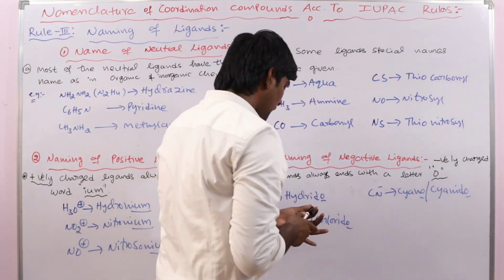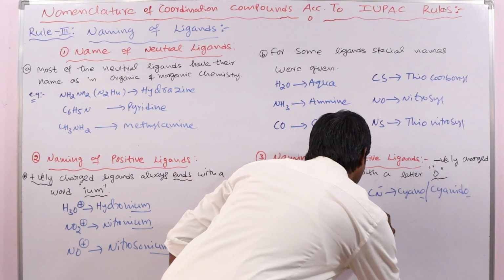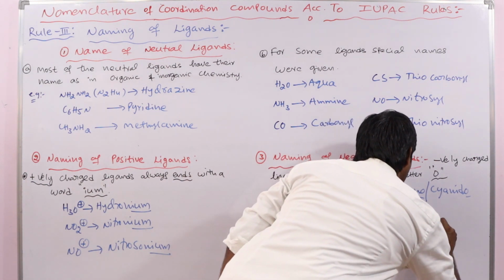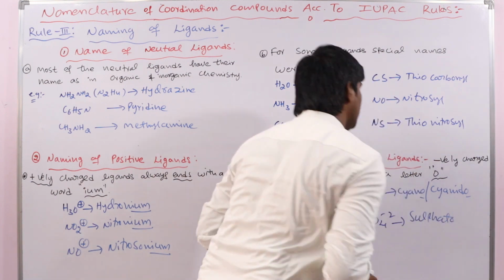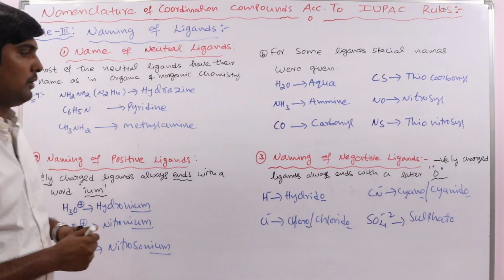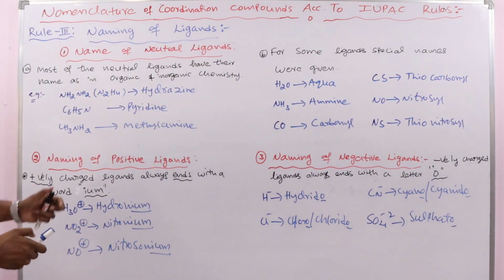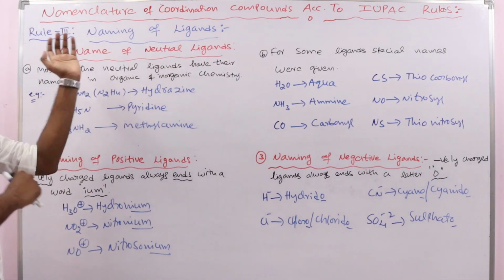You can take any example, SO4 minus 2, sulfato. SO4 minus 2, sulfato. It is also ending with the letter O. In this way we can give the naming of ligands.